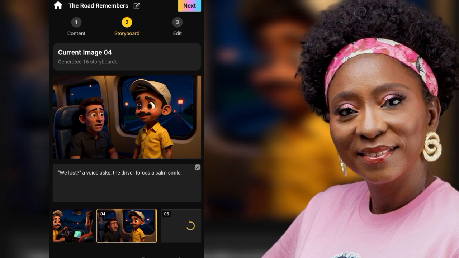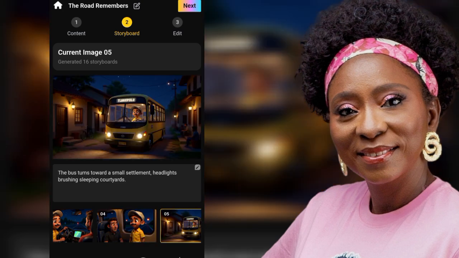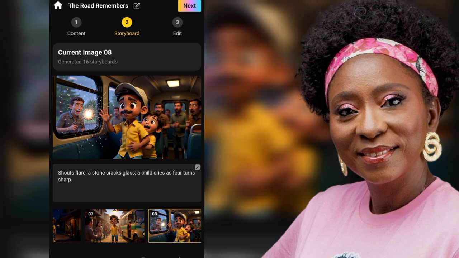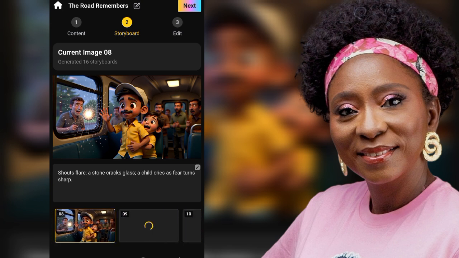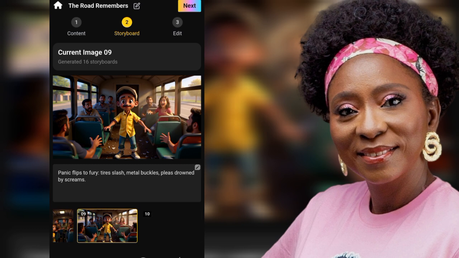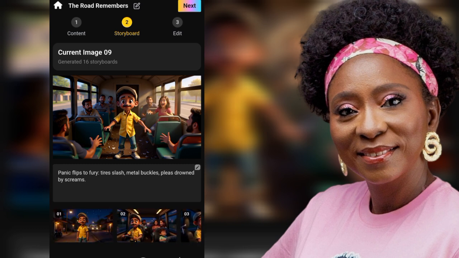Okay. See, we have to definitely regenerate this. Okay, the bus. We can see the driver driving the bus. Okay. What's next? I'm interested in seeing what's going to happen. Oh, okay. There's a smash and people are scared, but the driver is still looking happy. What's going on? Okay, there's a smash. All right. Okay, looks like as if the story is being interpreted bit by bit. Okay, so let's go ahead and see what we can do. Okay, there's panic. All right, so it looks like as if it's trying to render the story in its own